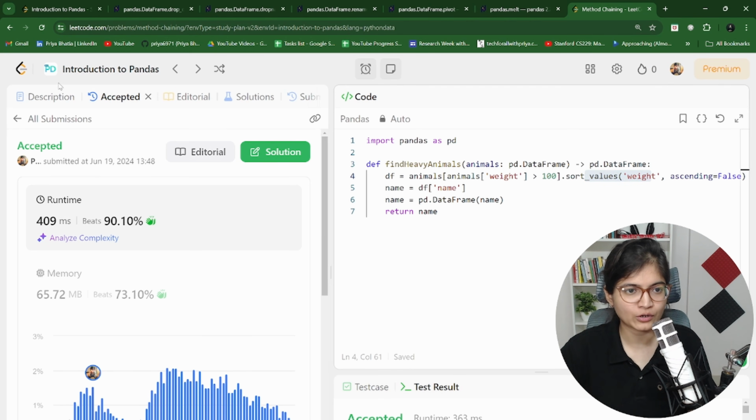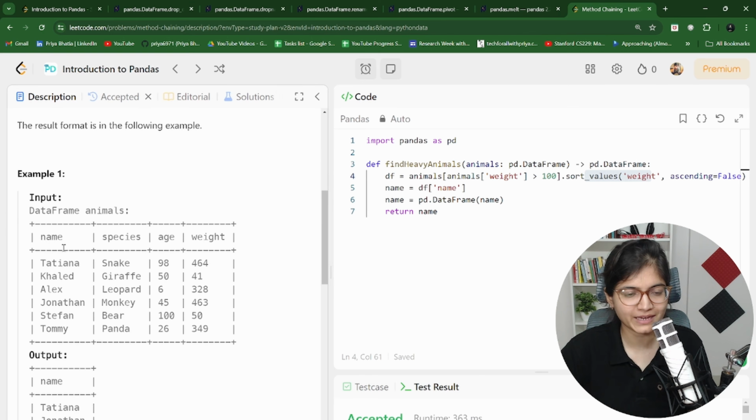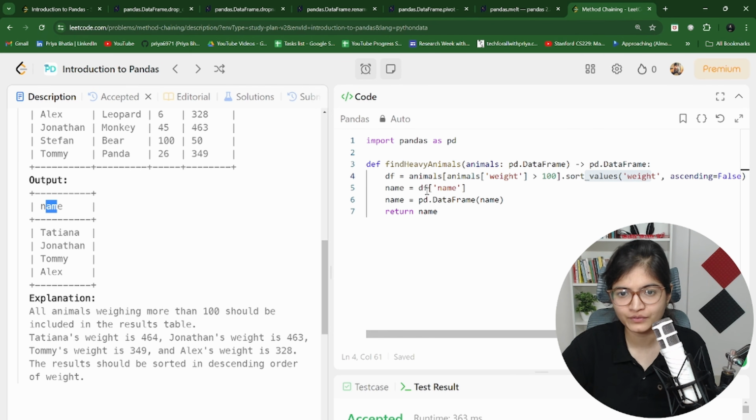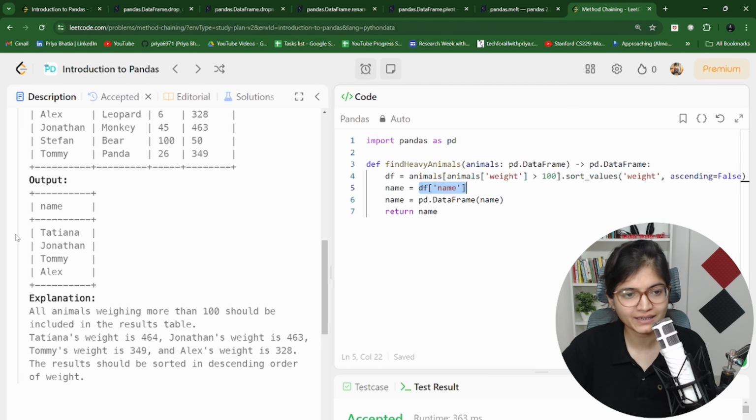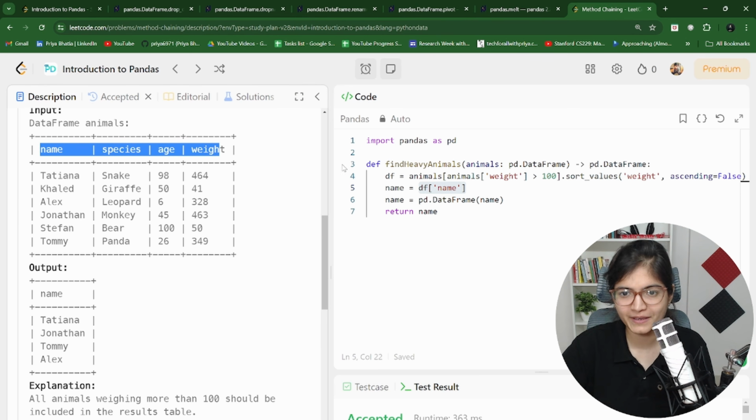What are the records I'm talking about here? You can clearly see we will be able to get the name, the species, the age and the weight, right? So when this happens, we want only the names as an output. If you do not filter it out with respect to the name part, it will give you everything on the basis of the weight having a value more than 100.